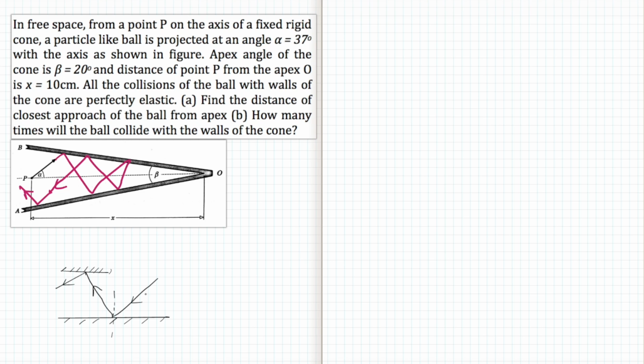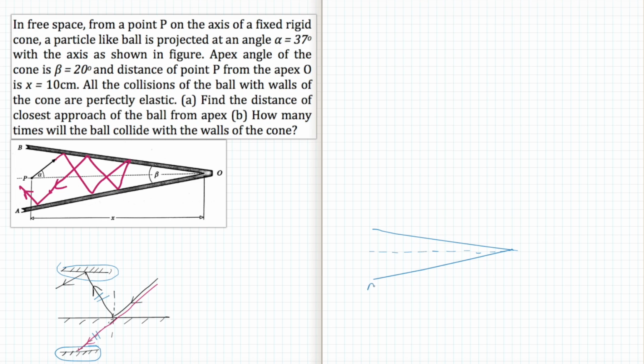Now if we extend this line and suppose we draw a mirror here, this part is equivalent to this part and this mirror is equivalent to this mirror. So instead of analyzing the incident ray and the reflected ray separately, we can analyze just this single straight line. It will be easier to analyze this straight line as a whole rather than breaking it into two parts.